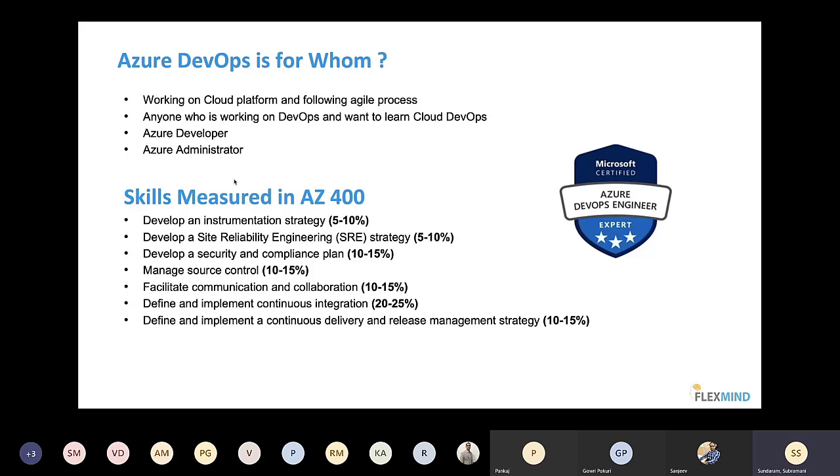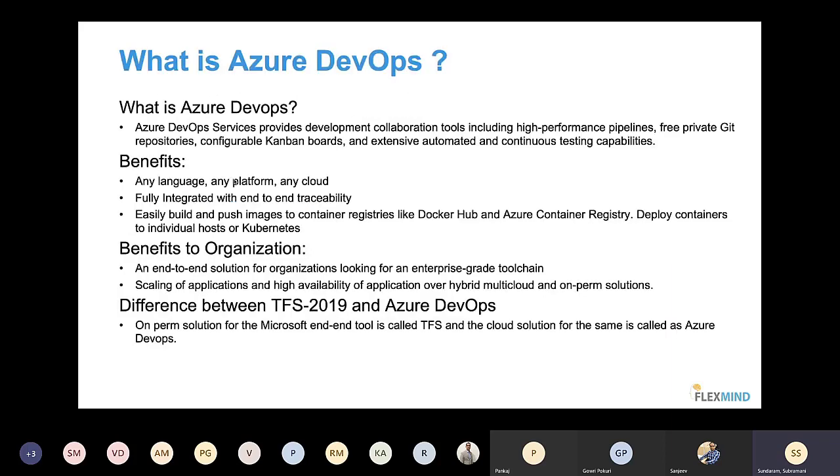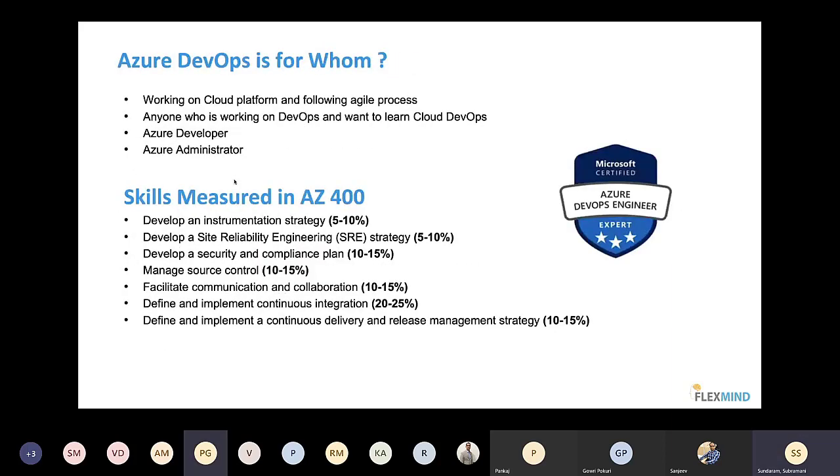Before we jump on to Azure DevOps, any doubts that you guys have till now? Just one question. Sure. So this is AZ400. There are many certifications in Azure. Is there any order people should generally follow, or can we pick any and do the certification?